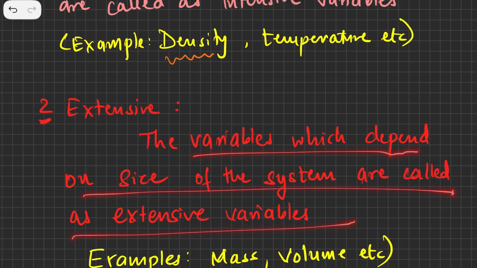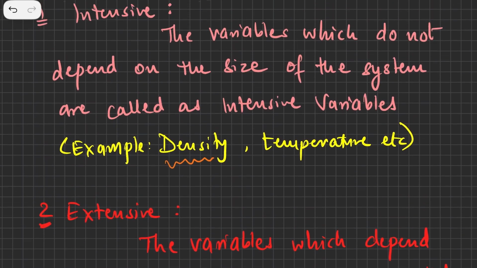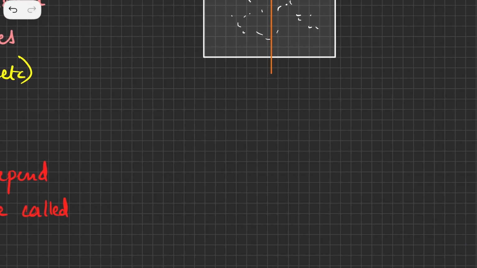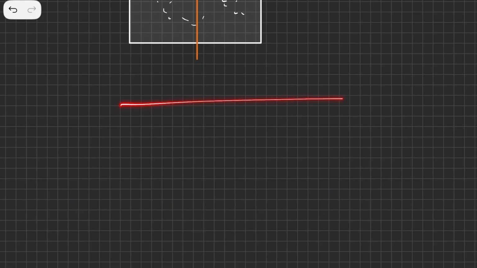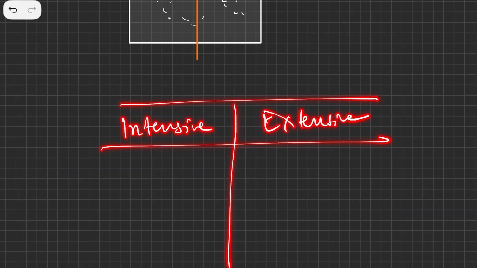Those variables which depend on size are called extensive variables, and those variables which do not depend on size are called intensive variables. So you can just club it into two: this is your intensive and this is your extensive. An intensive variable does not depend on size, and an extensive variable depends on size.